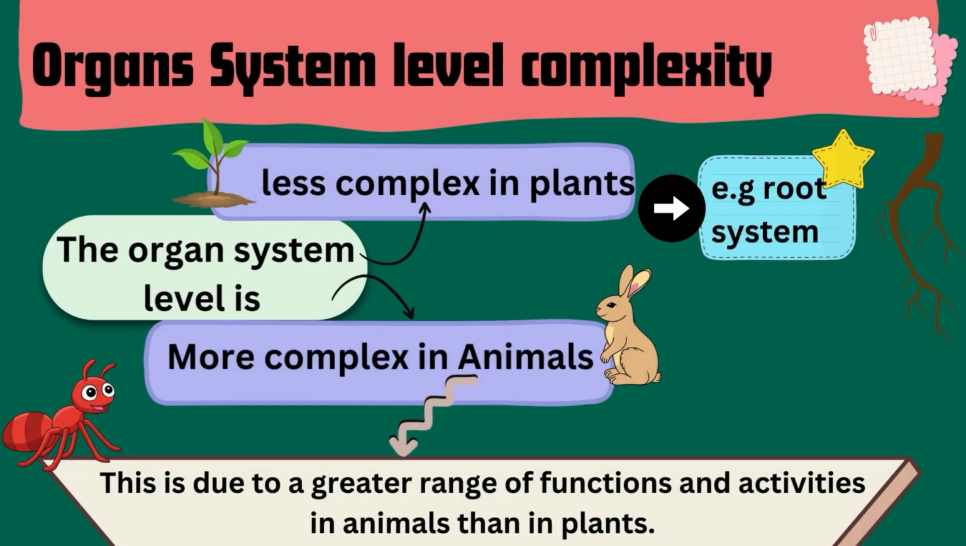Organ system level complexity. The organ system level is less complex in plants, for example, root system, and more complex in animals. This is due to a greater range of functions and activities in animals than in plants.